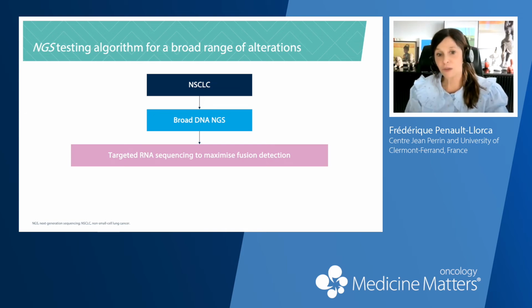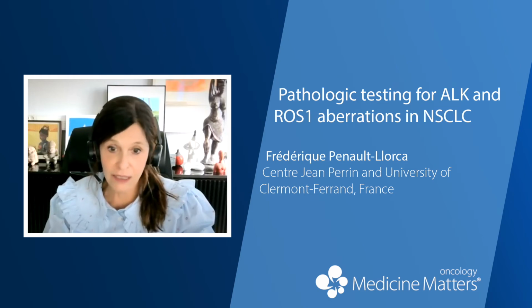So it's better to also run an RNA-seq for more sensitivity. We will use liquid biopsy in case of tissue insufficiency.